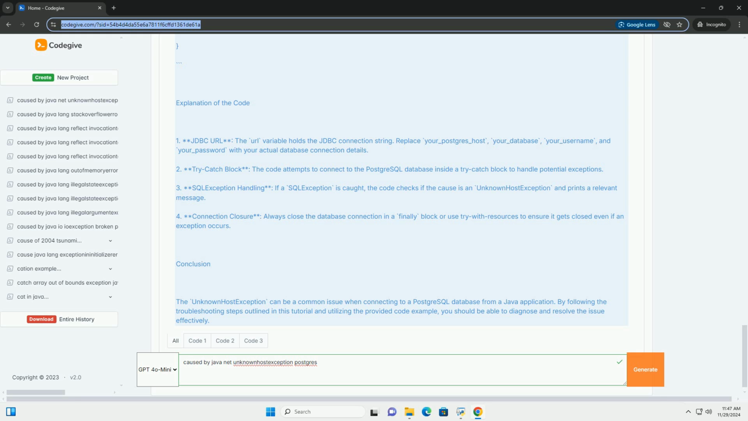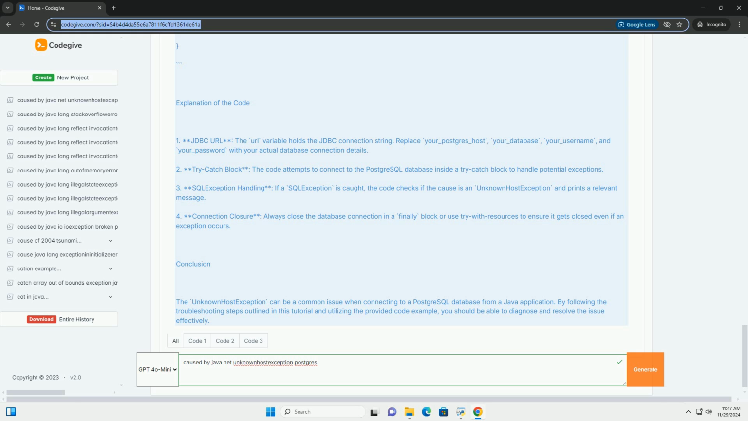Code example. Connecting to PostgreSQL using JDBC. Below is a simple Java code example demonstrating how to connect to a PostgreSQL database using JDBC. This example includes error handling for unknown host exception. Dependencies. Make sure you have the PostgreSQL JDBC driver included in your project. If you're using Maven, add the following dependency to your pom.xml. Java code example.